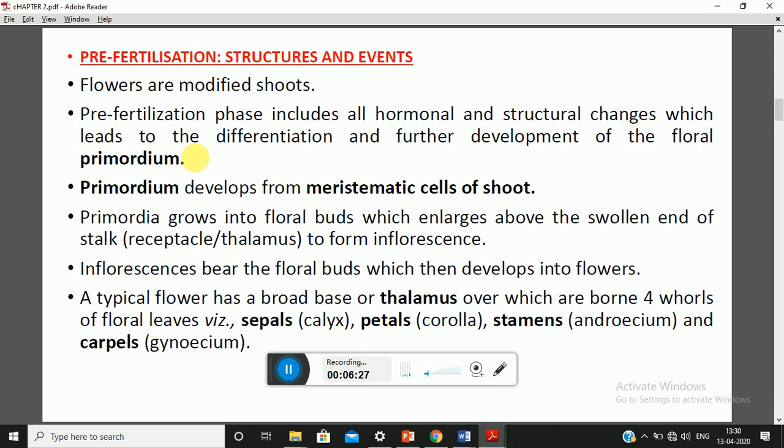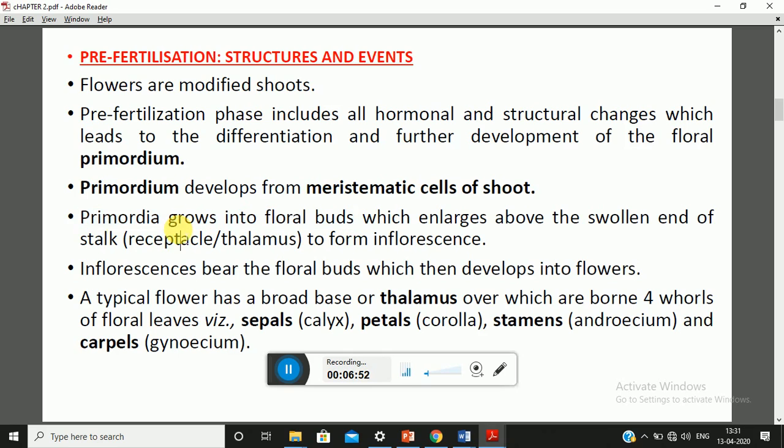When they grow, they get converted into floral buds, and later they form the flower. Now this primordium develops from the meristematic cells of the shoot, and in these meristematic cells, hormonal and structural changes take place that lead to the development of the primordium. Now this primordium will grow and give us the floral buds.